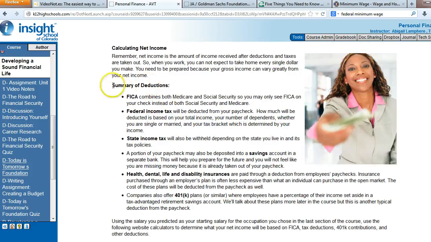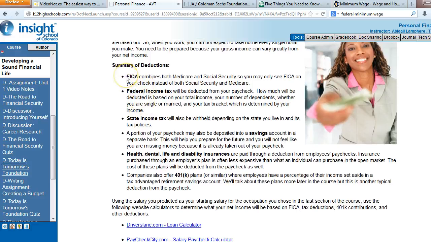Okay, this next page takes a closer look at the deductions that come out of your paycheck, so how to calculate your net income. So remember, net income is the amount of income received after deductions and taxes are taken out. When you work, you cannot expect to take home every single dollar that you make. You need to be prepared because your gross income can vary greatly from your net income. So again, these are some deductions. We already mentioned these.